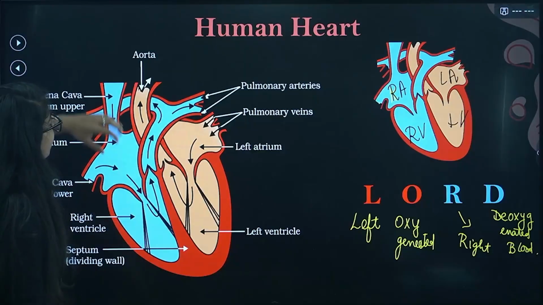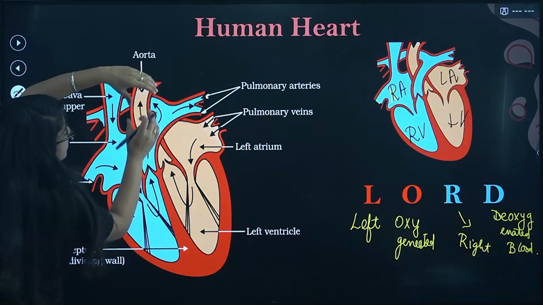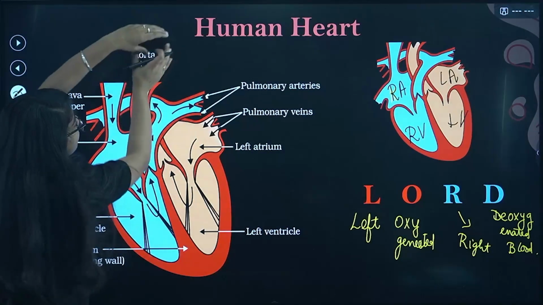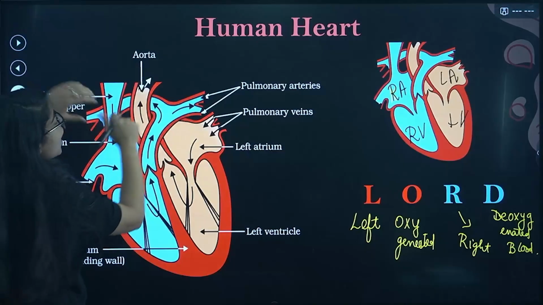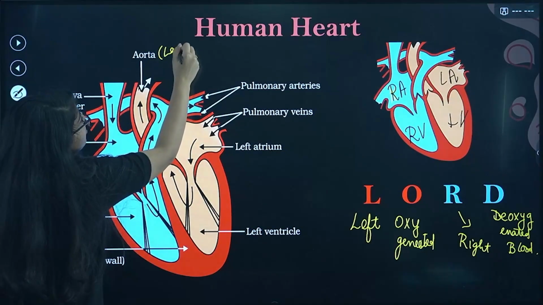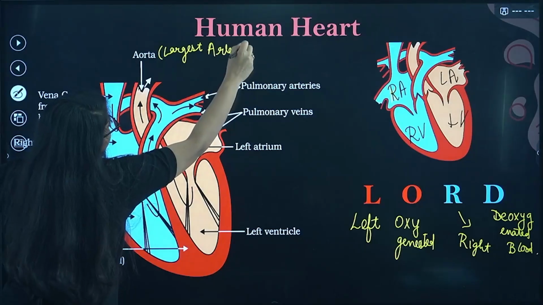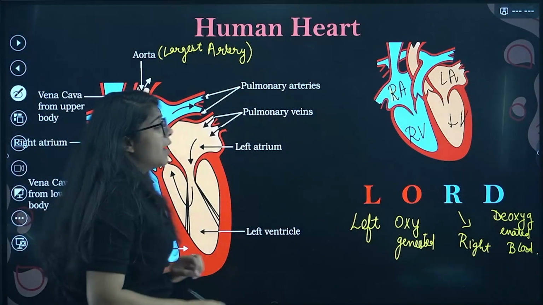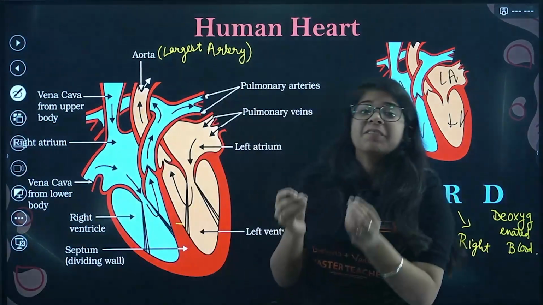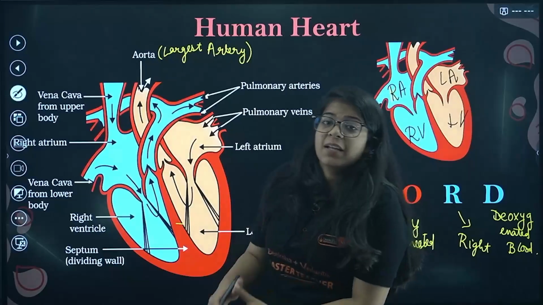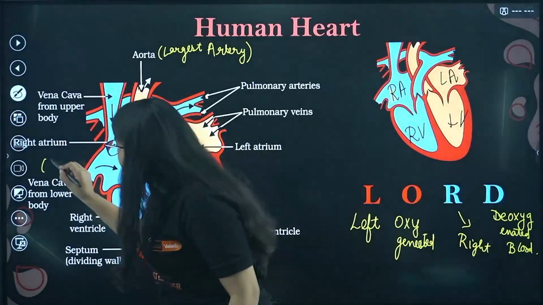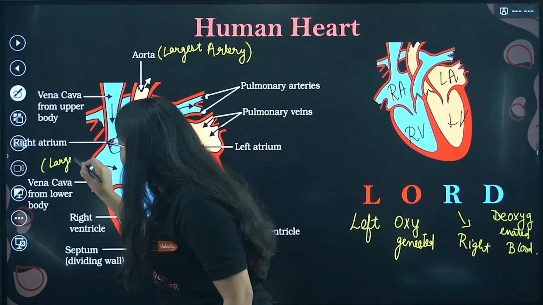Sorry, we were talking about the aorta. So this aorta takes the blood away from the heart, and it is the largest artery, right? Now this vein, that is your vena cava, is your largest vein.